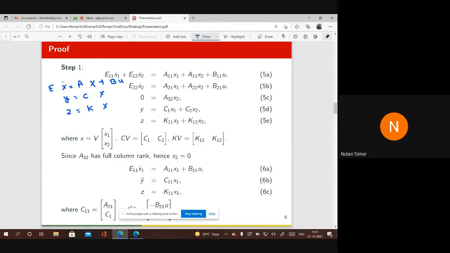So you pre-multiply this matrix E by U and post-multiply by V, and similarly pre-multiply B by U, and take V inverse, where V is orthogonal.